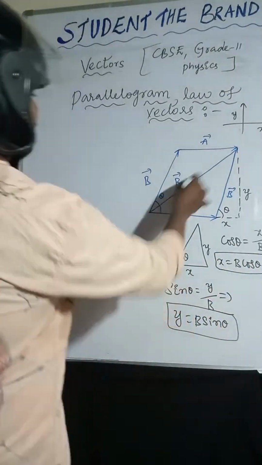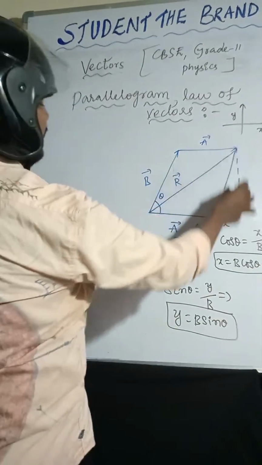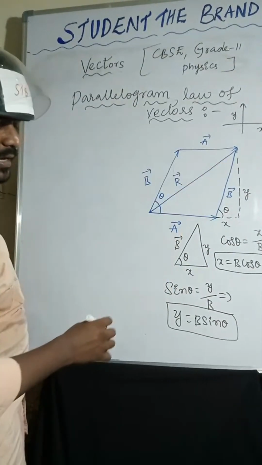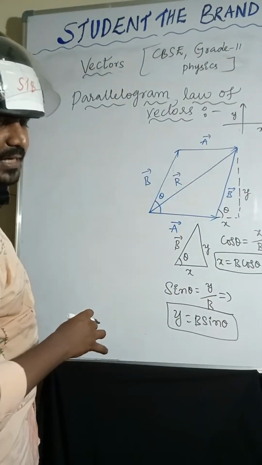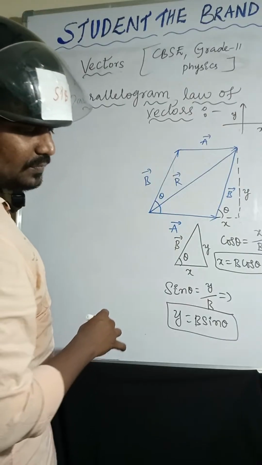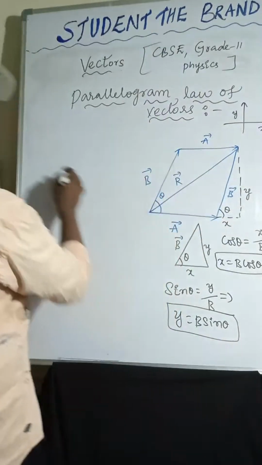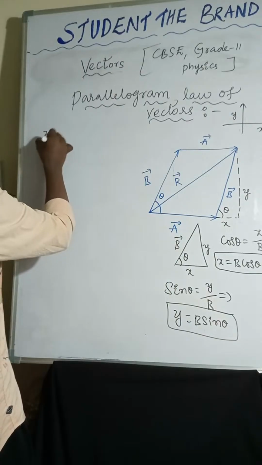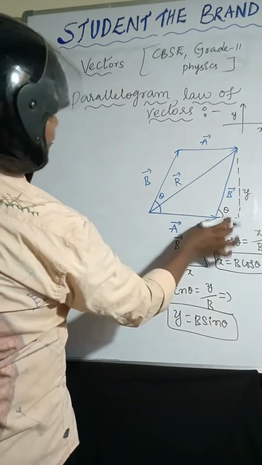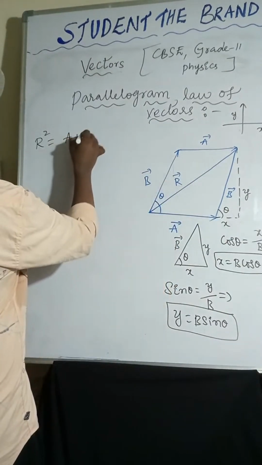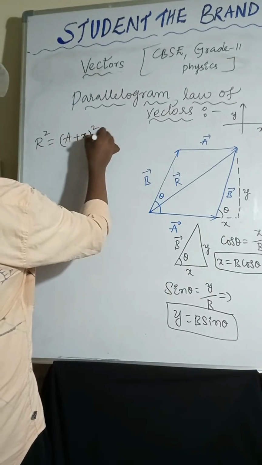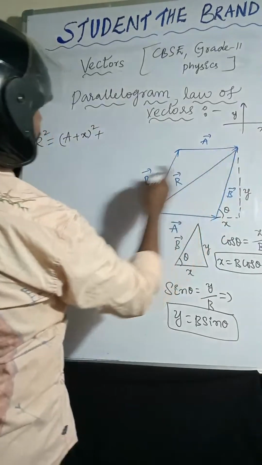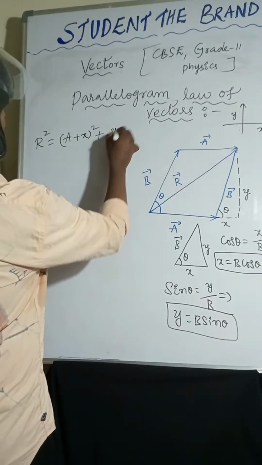Now considering this total right angle triangle, the resultant R square equals a plus x whole square, plus y square.